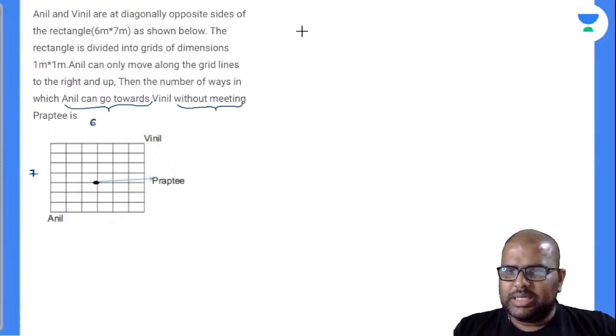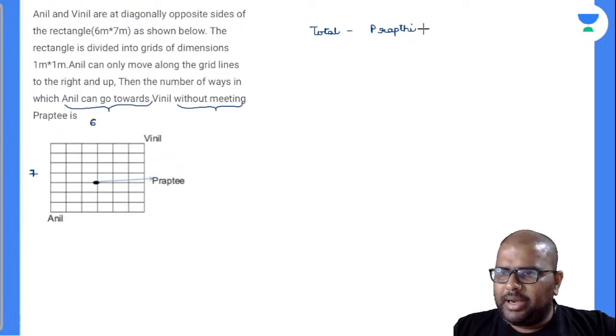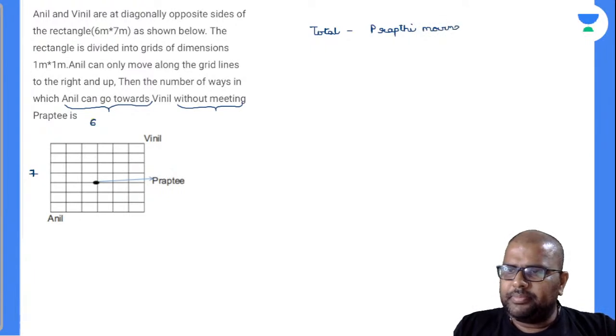So what I will do is I will go with the backward approach here. I will write down the total ways. From this total, I will subtract Prapti moving ways, right? So automatically, if I subtract Prapti moving ways, in that way Vinil will not move. I mean, Anil will not move. Am I right or wrong? So first of all, what is the total? Can anybody say the answer there?